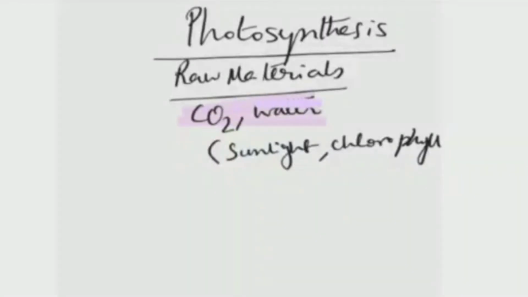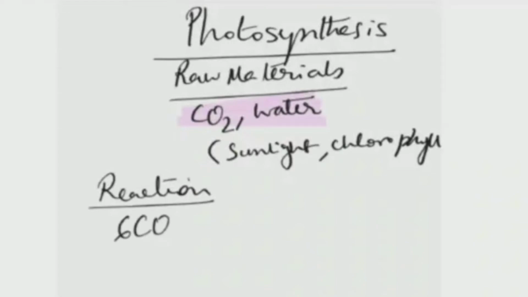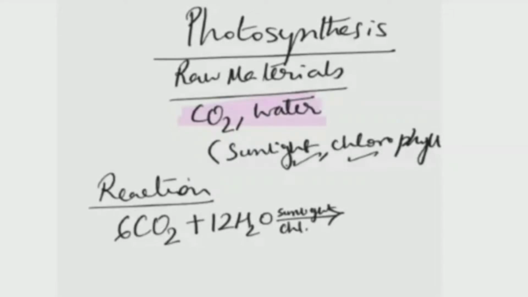So what are the probable questions that may come as MCQ or case-based study in your exam? You have to learn thoroughly and go through the textbook. For photosynthesis, you have to learn the raw materials, that is carbon dioxide and water, in the presence of sunlight and chlorophyll. So what is the reaction? 6 molecules of carbon dioxide react with 12 molecules of water in the presence of sunlight and chlorophyll. So what is produced? One molecule of glucose.